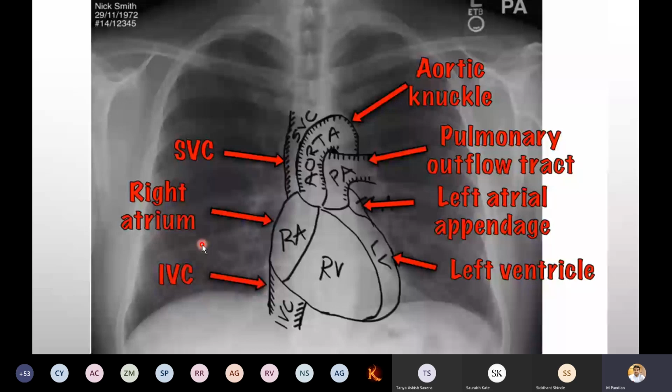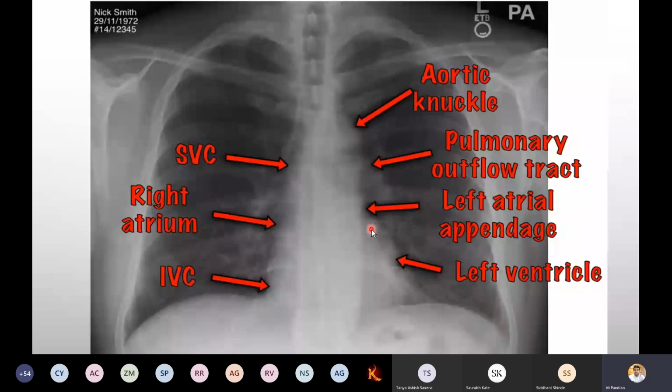This is right atrium. This is right ventricle. So this is the way you have to report them. See, if you draw, it will be like this. If you remove this particular diagram, it will be like this. It's a bit difficult in first year, but you have to practice well. So identification of these entire structures.